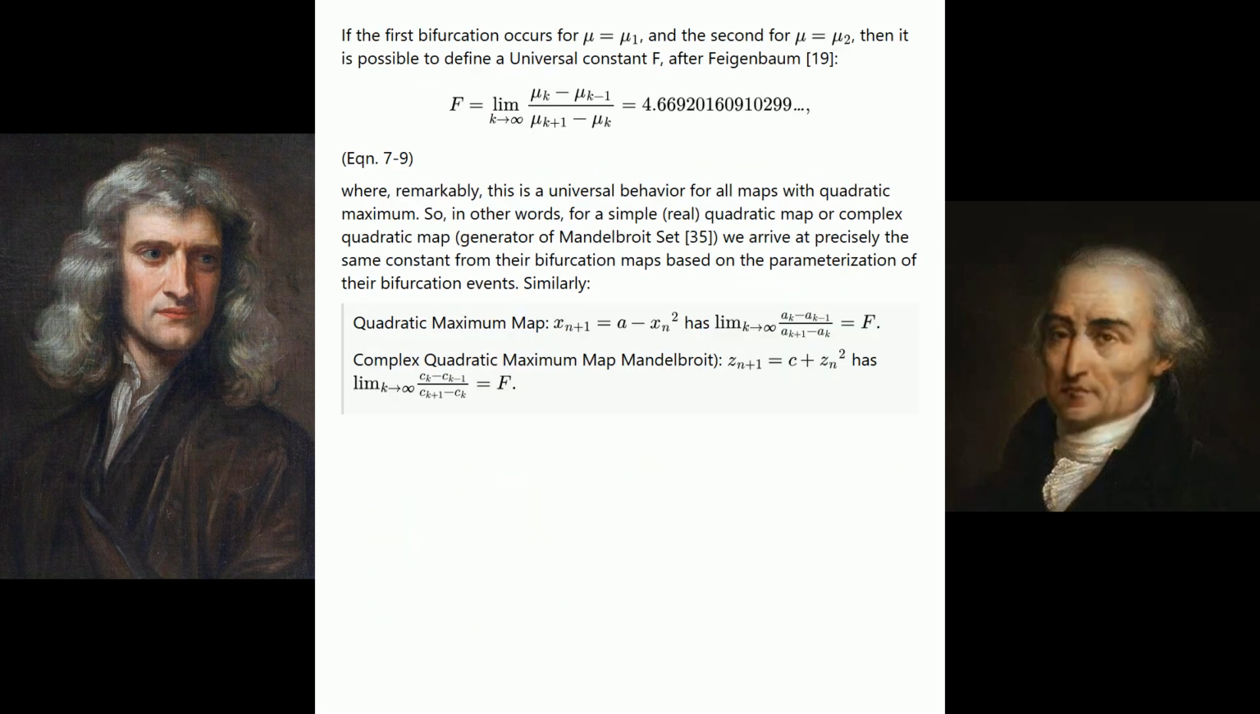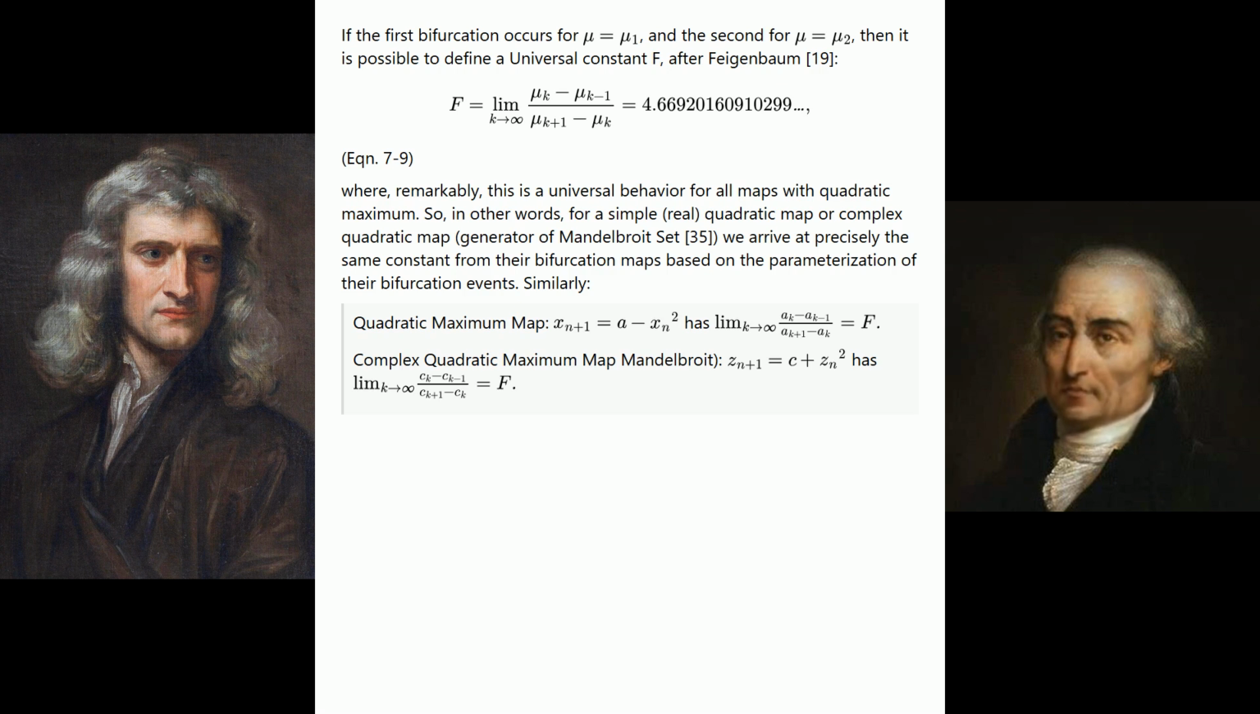If the first bifurcation occurs for mu equals mu sub 1, and the second for mu equals mu sub 2, then it is possible to define a universal constant f, after Feigenbaum. See equation 7-9. Where, remarkably, this is a universal behavior for all maps with quadratic maximum. So, in other words, for a simple, real, quadratic map or complex quadratic map, generator of Mandelbrot's set, we arrive at precisely the same constant from their bifurcation maps based on the parameterization of their bifurcation events.